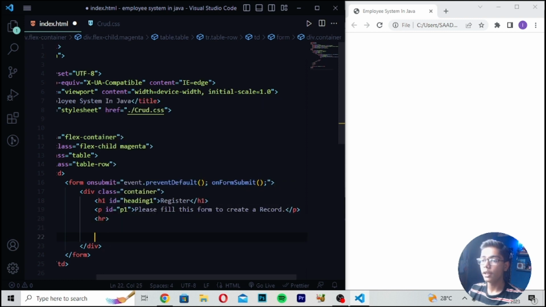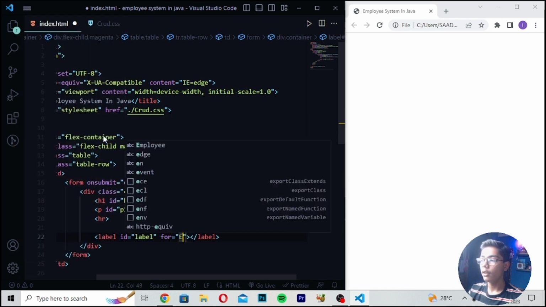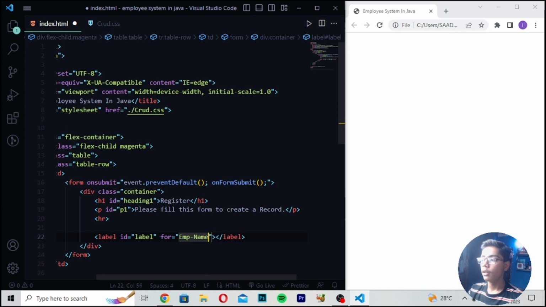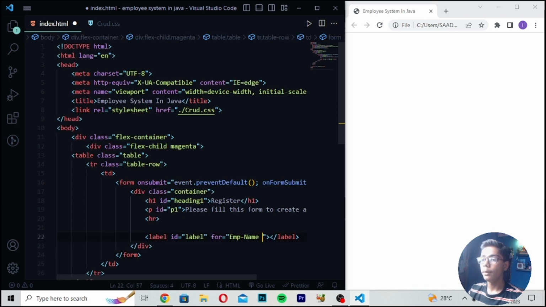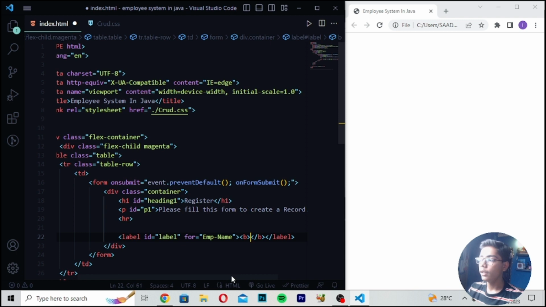I will now be writing an hr tag here. Then write a label, and I will be removing this. Write the id label. Here you have to write for employee name. Then I will be moving here, and I will be writing employee name in a b tag. And again, I will be pressing Ctrl Z here. After doing this, I will be writing employee name like this.